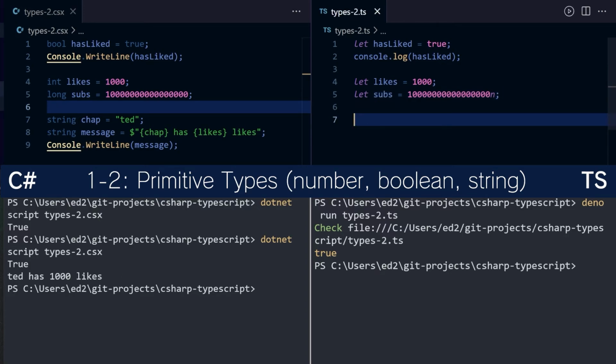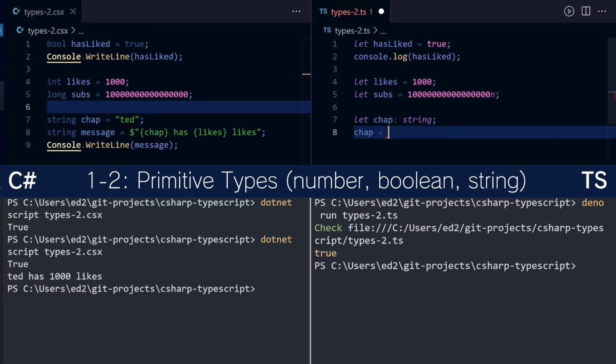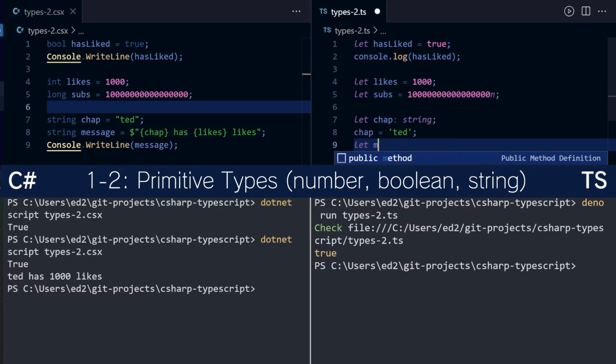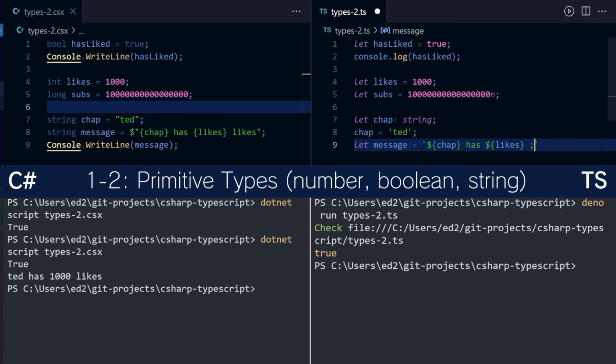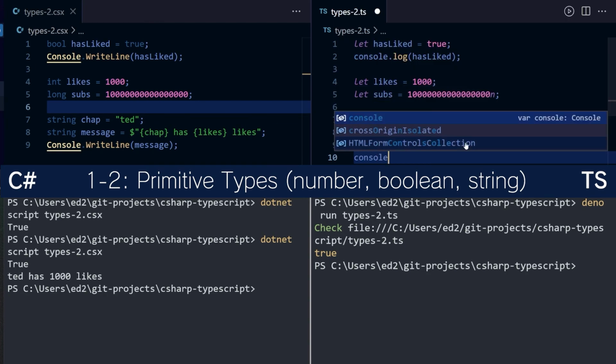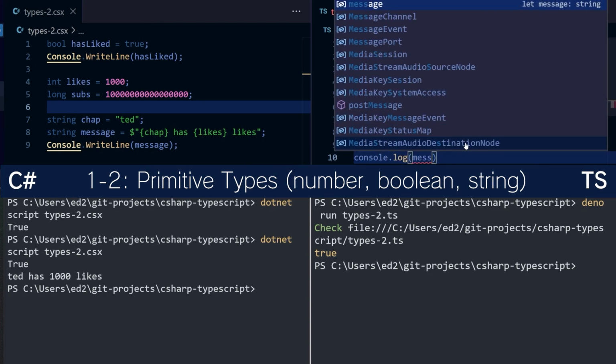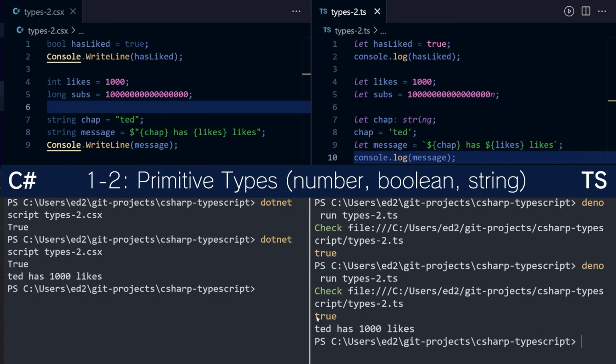Fantastic. Over in TypeScript land, if we wanted to do this, we would do let chap: string, say that the chap is Ted, and then the string interpolation in TypeScript is a little bit different. You don't use double quotes, you don't use single quotes, you use a backtick, which for me is on the top right of the keyboard. And then you can write the interpolated string like this. Chap has likes, like so, and then console.log(message) and run the app. True, Ted has 1000 likes. Not quite true, but it does the job.